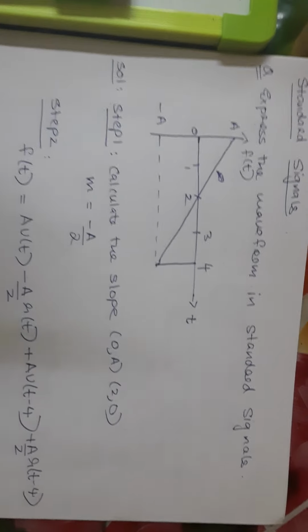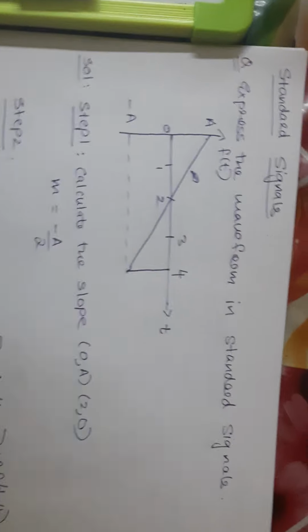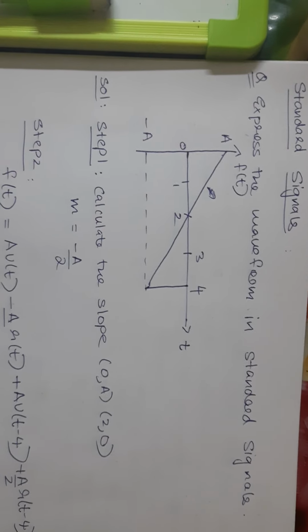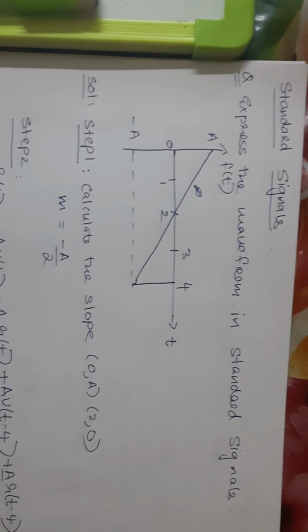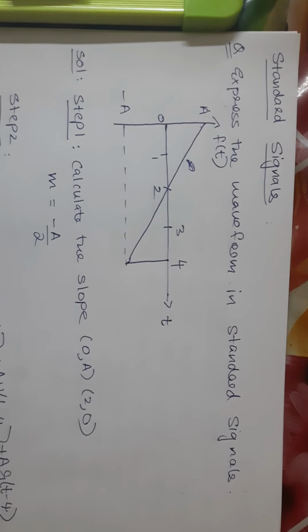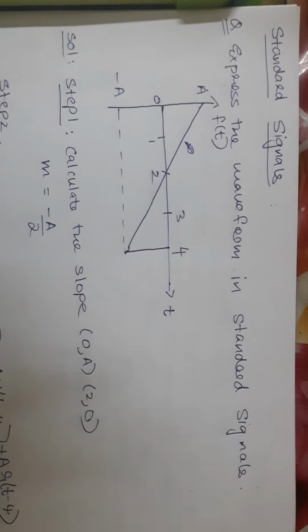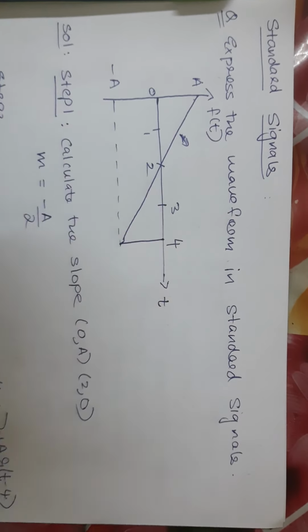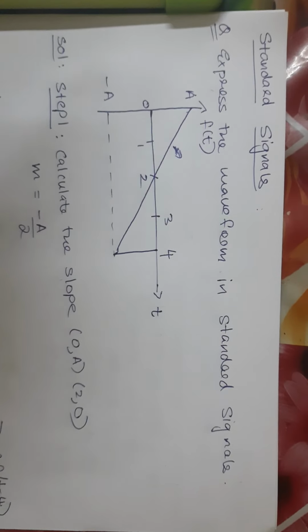Coming to the next topic, it is on standard signals. Now, what are the standard signals we know? Generally, they are unit step, Dirac delta and ramp. So basically, we have to express this waveform in terms of unit step and ramp.